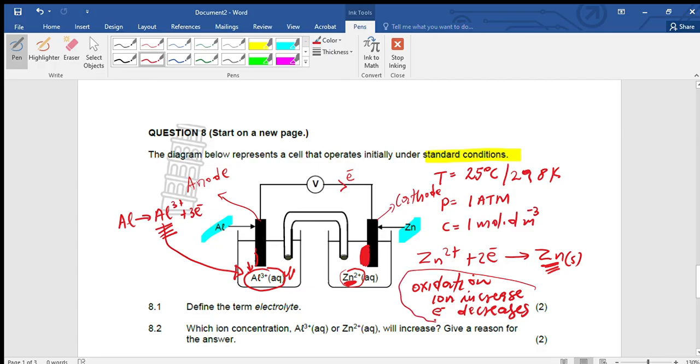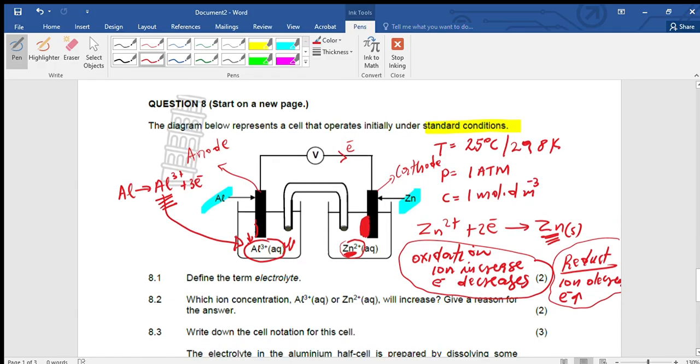Then in a reduction reaction, the ions decrease, while the electrons increase. Okay. So let's go quickly to the question.